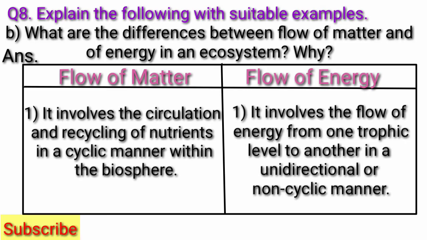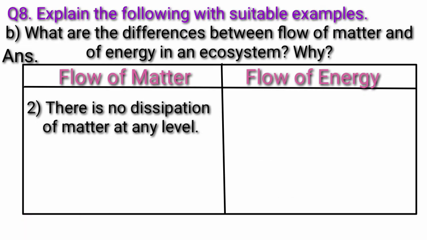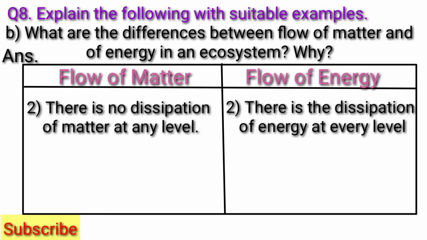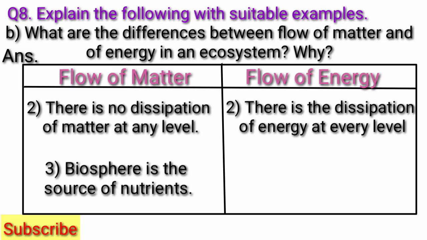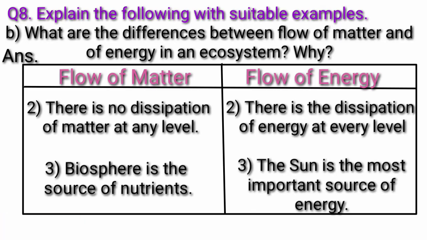Flow of energy involves the flow of energy from one trophic level to another in a unidirectional or non-cyclic manner. Second, there is no dissipation of matter at any level. There is dissipation of energy at every level. Third, the biosphere is the source of nutrients. The sun is the most important source of energy.